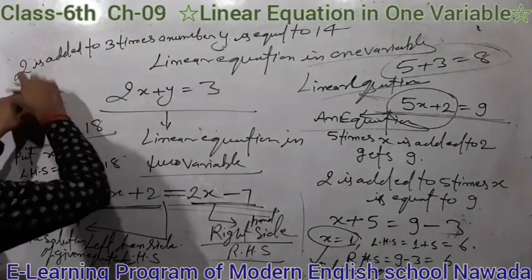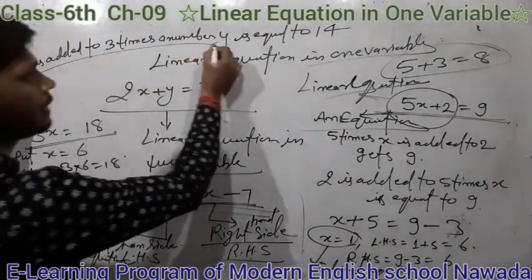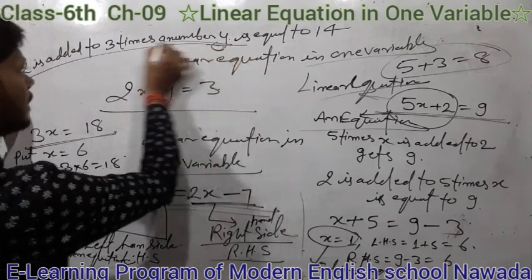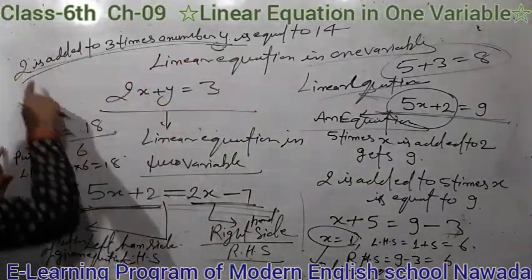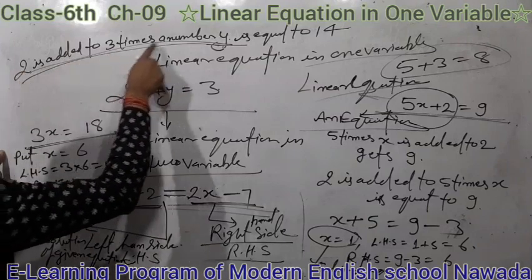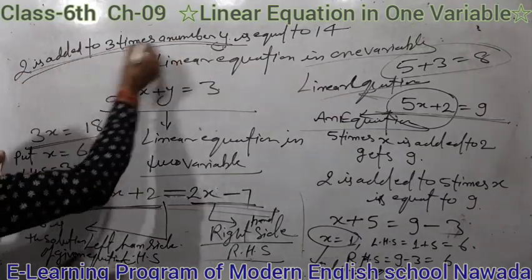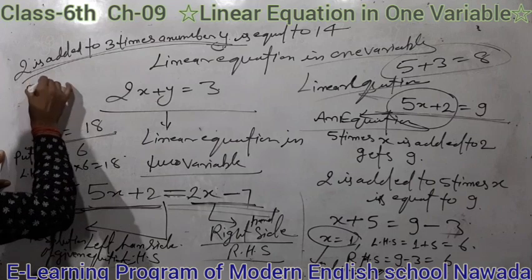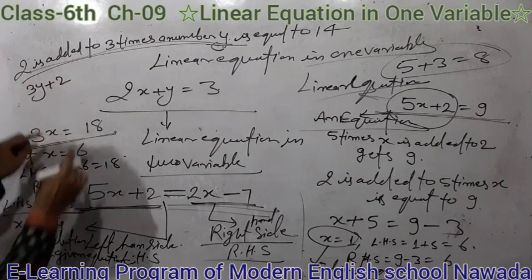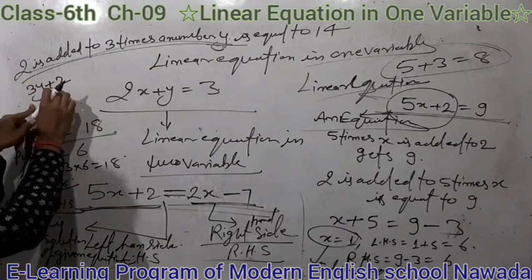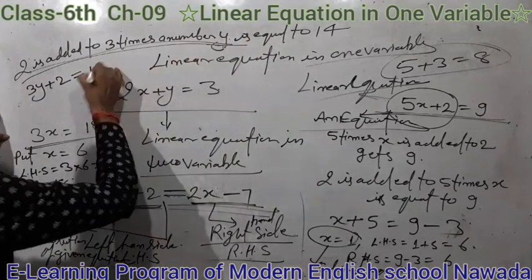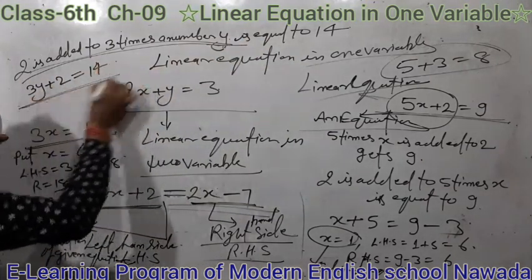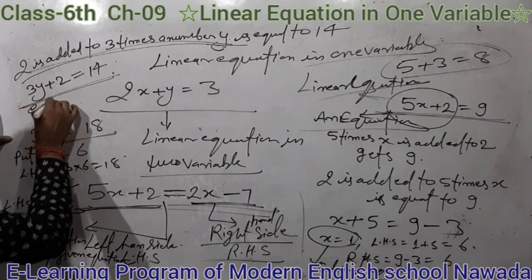That means first of all write this statement in algebraic expression. Here 2 is added to 3 times a number y. That means 3 times a number y means 3y, plus 2, and this is equal to 14. And students, it's your required equation.